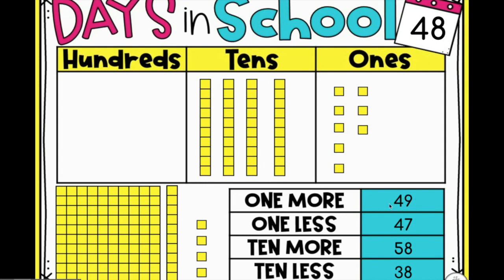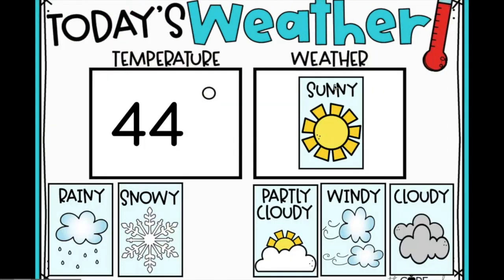One more is 49. So on Tuesday, our number of the day is going to be 49. Yesterday it was 47. 10 days from now, it's going to be 58. And 10 days ago, when you were in school, our number of the day was 38. So again, our number of the day is 48 because we have been in school for 48 days.